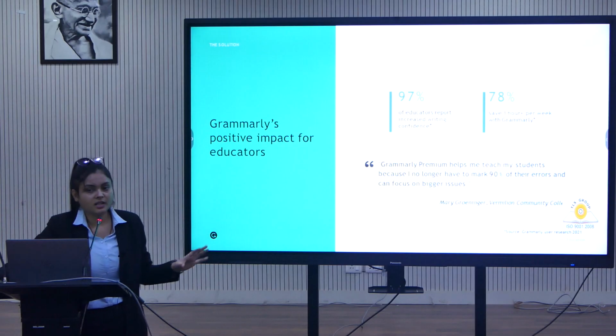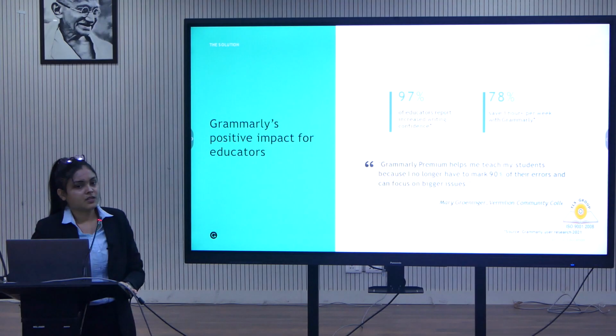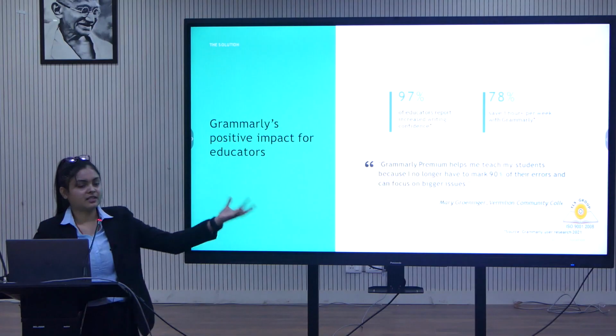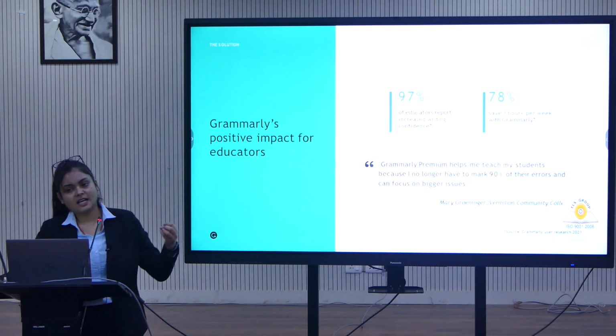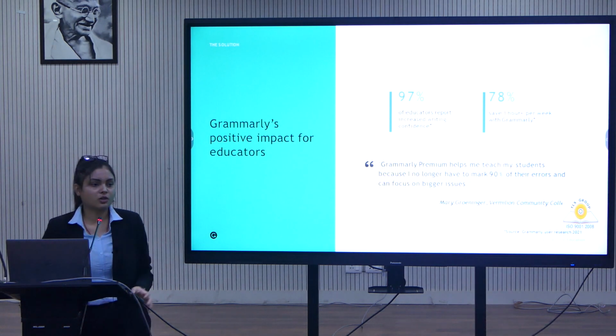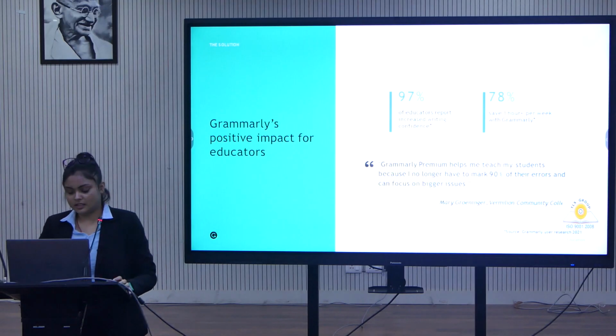So it will be given in that particular document. What students do is, if they are using Grammarly and working on any research part that they want to submit to their professors, they submit the performance report generated by Grammarly. So educators are able to analyze the hard points, or where the student is lacking, so that they can focus on that part only, instead of spending time checking the whole document to find the errors. So it is actually saving 1 hour plus per week while using Grammarly.